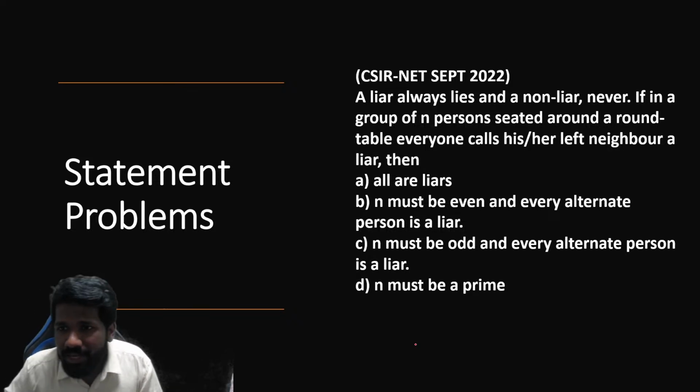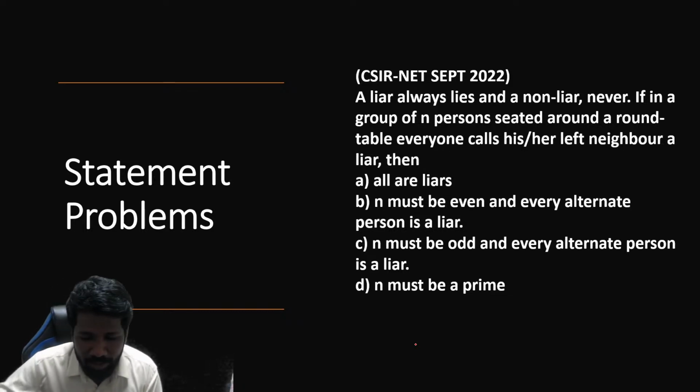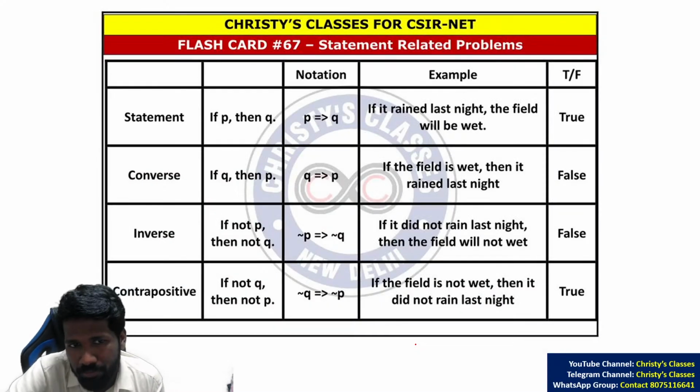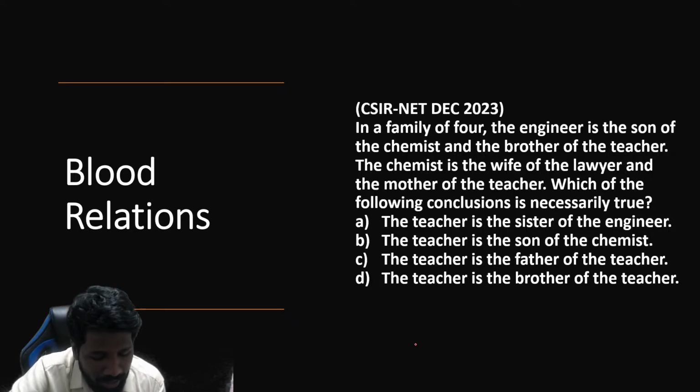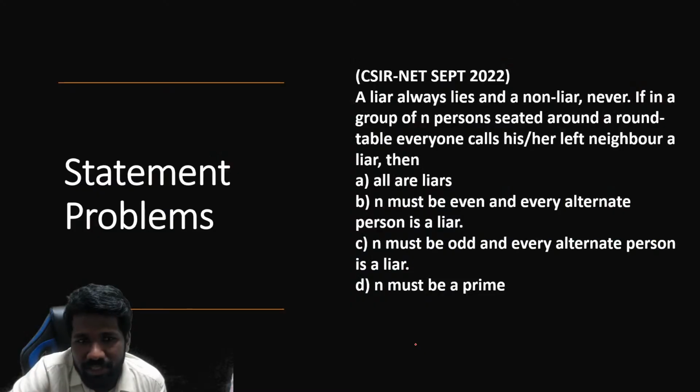A liar always lies and a non-liar never lies. So these are truth and lie related problems. You should know what a statement and its converse are in this chapter. Here, a liar always lies, a non-liar never lies, that means always tells the truth. That is the meaning. If in a group of n persons seated around a round table, everyone calls his or her left neighbor a liar.